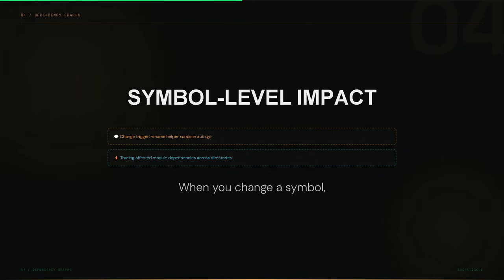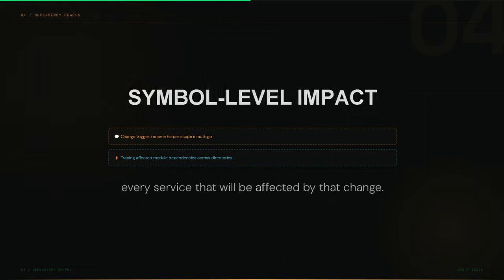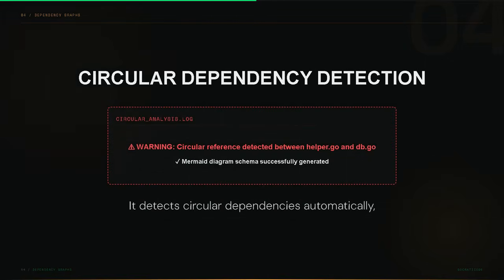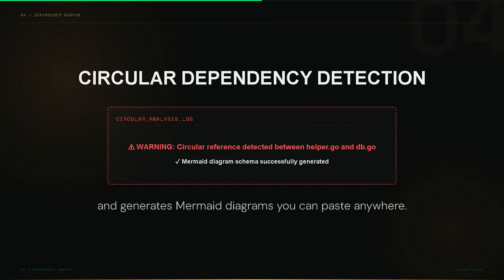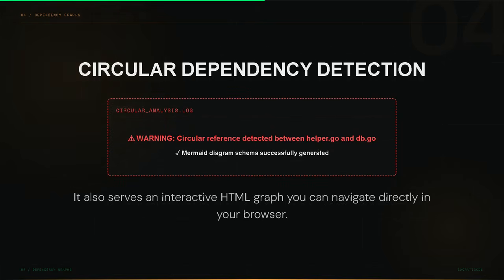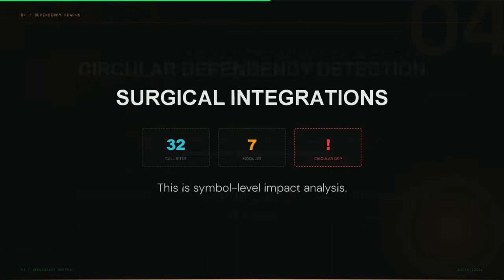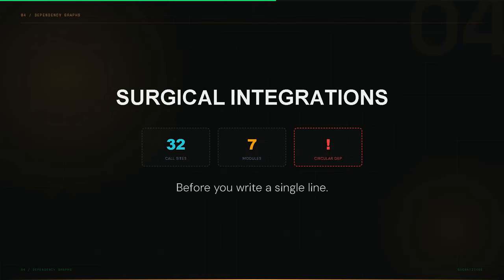When you change a symbol, SocratiCode shows you the blast radius. Every function, every module, every service that will be affected by that change. It detects circular dependencies automatically and generates mermaid diagrams you can paste anywhere. It also serves an interactive HTML graph you can navigate directly in your browser. This is symbol-level impact analysis. Before you write a single line, not just syntactically valid changes, but structurally correct ones.